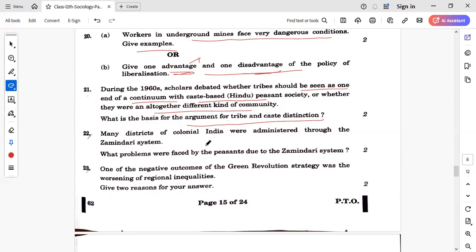Next is, many districts of colonial India were administered through the zamindari system. What problems were faced by peasants due to the zamindari system? They were forced to pay land revenue despite failure of the crops, and they had to lose the land. These are the basic problems they faced.